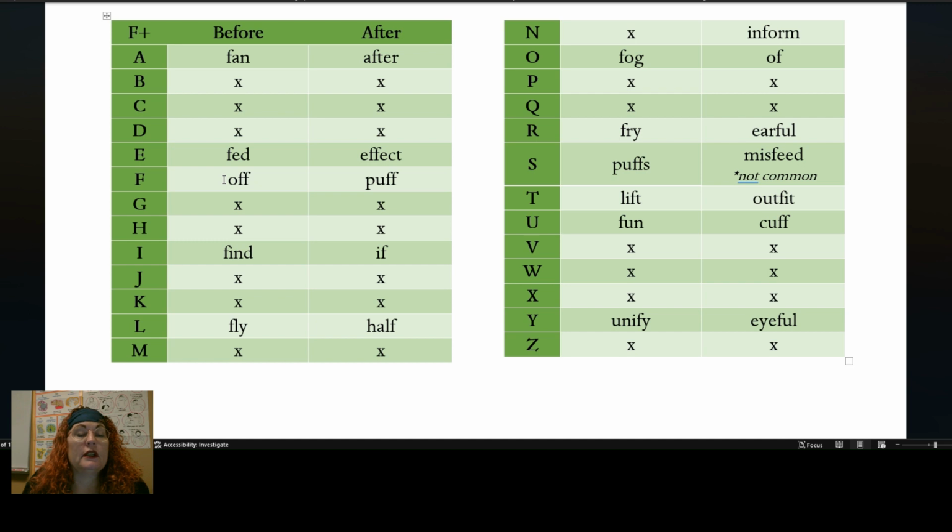F can be doubled, as in off or puff, and it can combine with vowels.